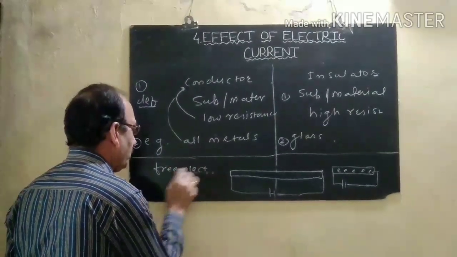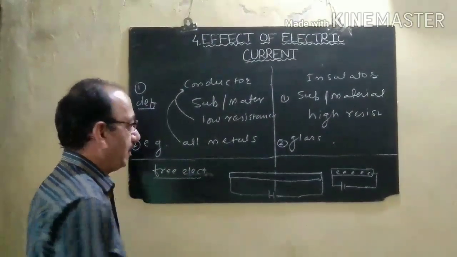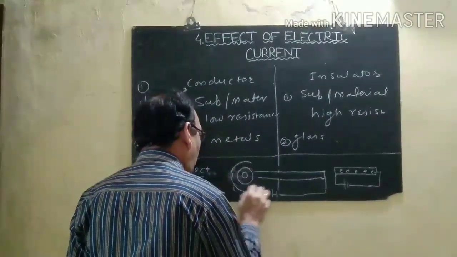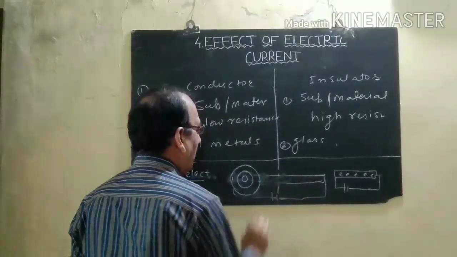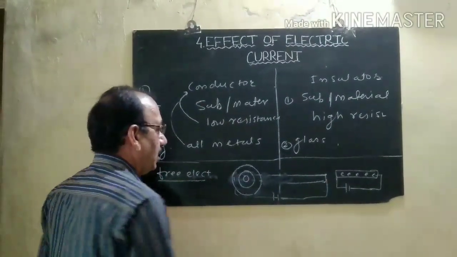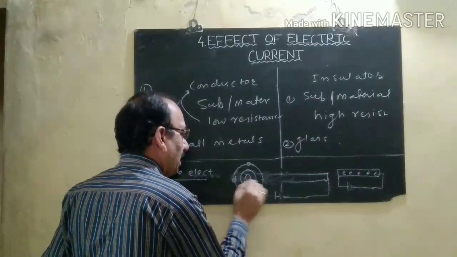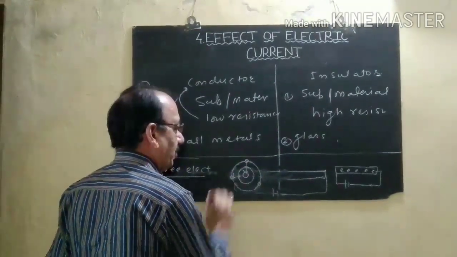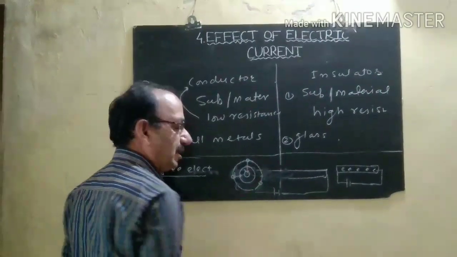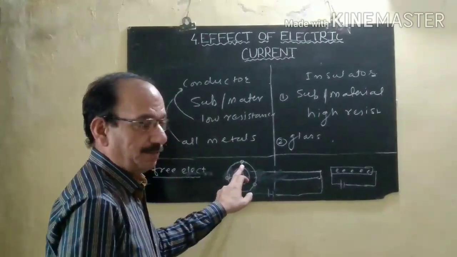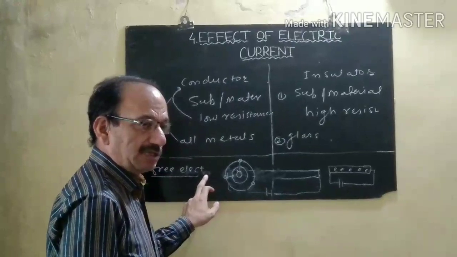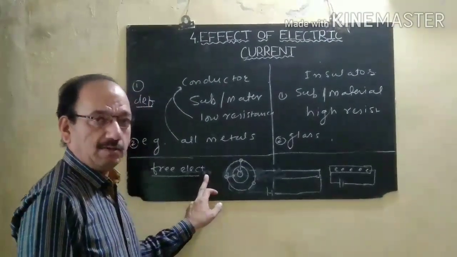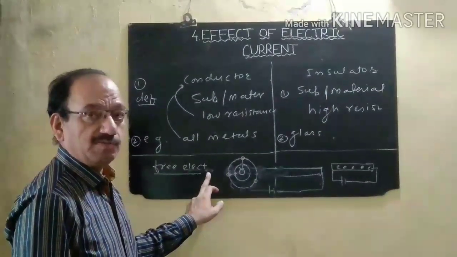This term you also learned in previous classes. You also learned about the structure of an atom. The electrons present in the last orbit are loosely bonded with the nucleus, and these electrons are called free electrons. In a metal, 1 to 3 electrons are present in the last orbit, and all these electrons are called free electrons.